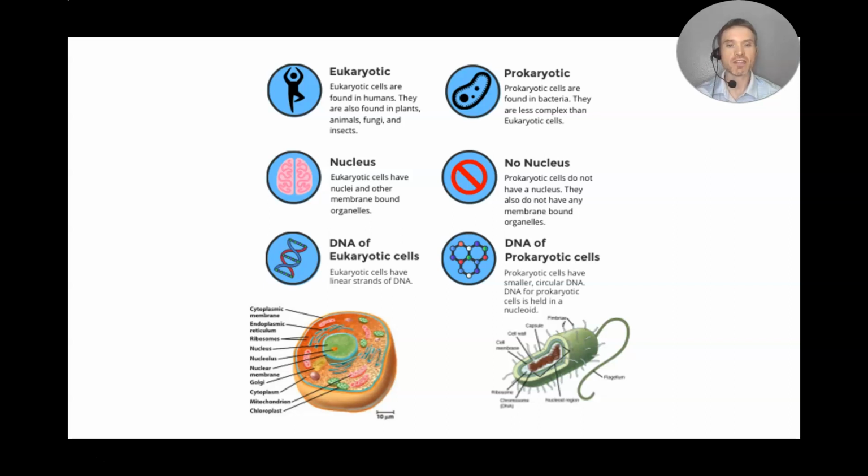And the last feature we talked about today is the distinctiveness of the eukaryotic DNA. Remember, eukaryotic DNA is present in long linear strands of DNA we call chromosomes. It's also wrapped in histones, and it has introns. Those key features are not present in the DNA of prokaryotic cells.